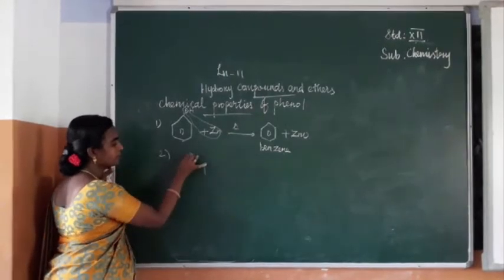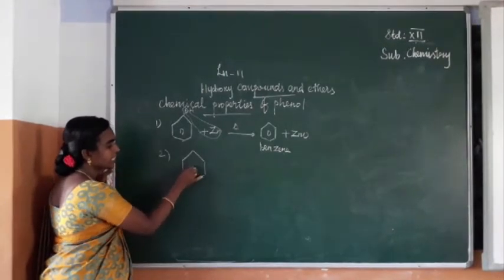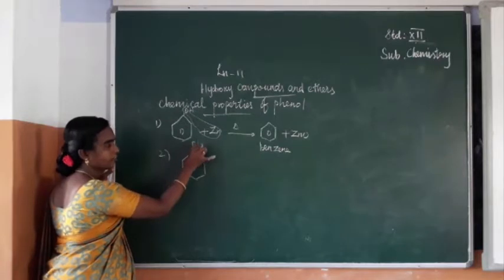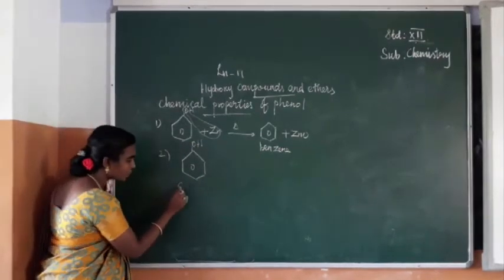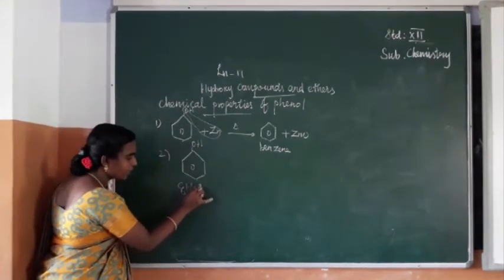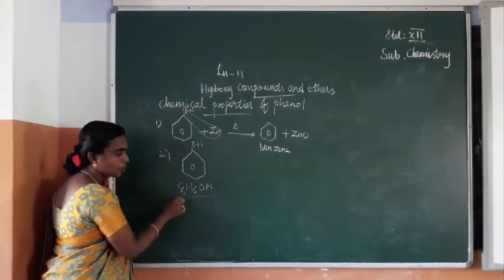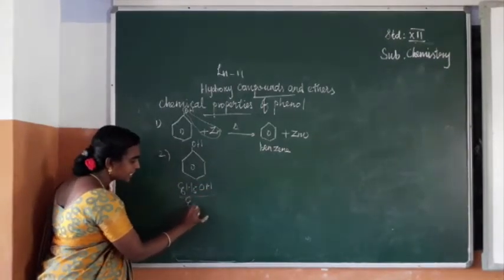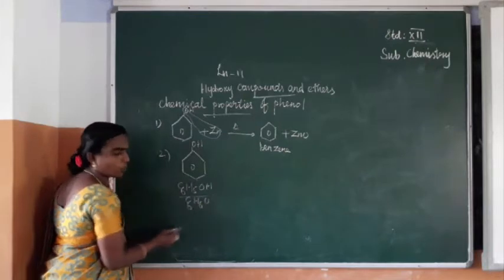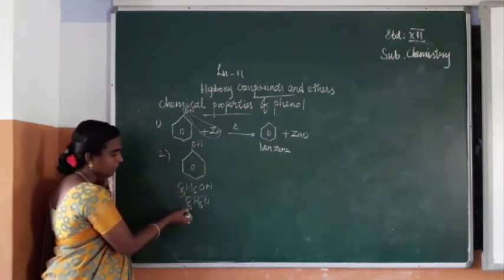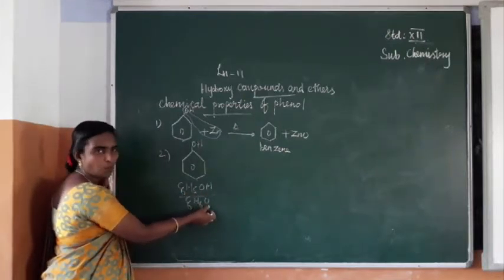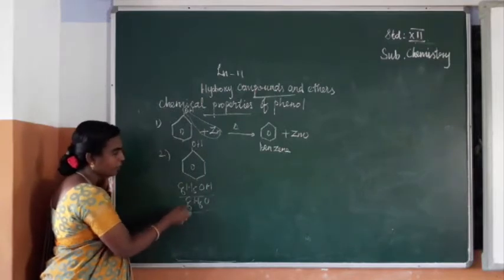Phenol structure is C6H5OH. We can write it like this also, C6H5OH. Molecular formula is C6H6O. So number of carbon 6, number of hydrogen 6, and O. So this is the molecular formula of phenol.